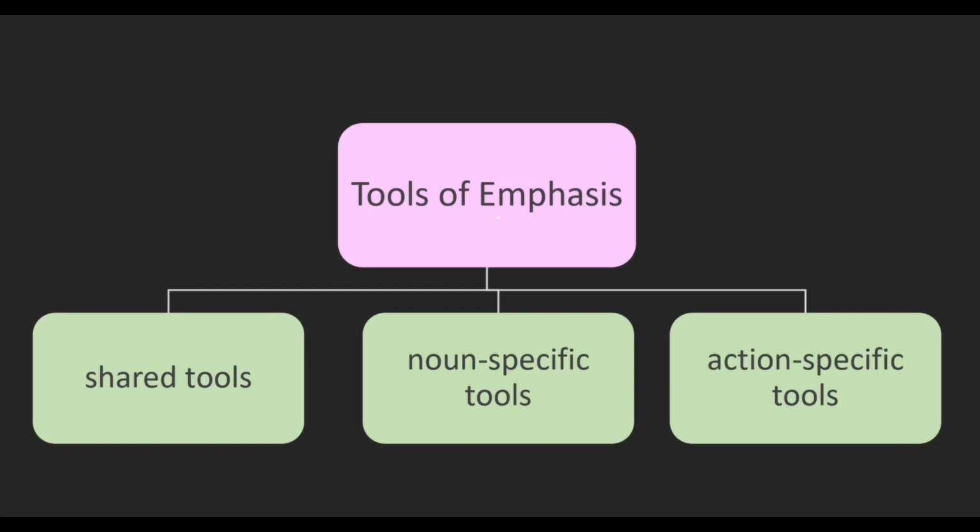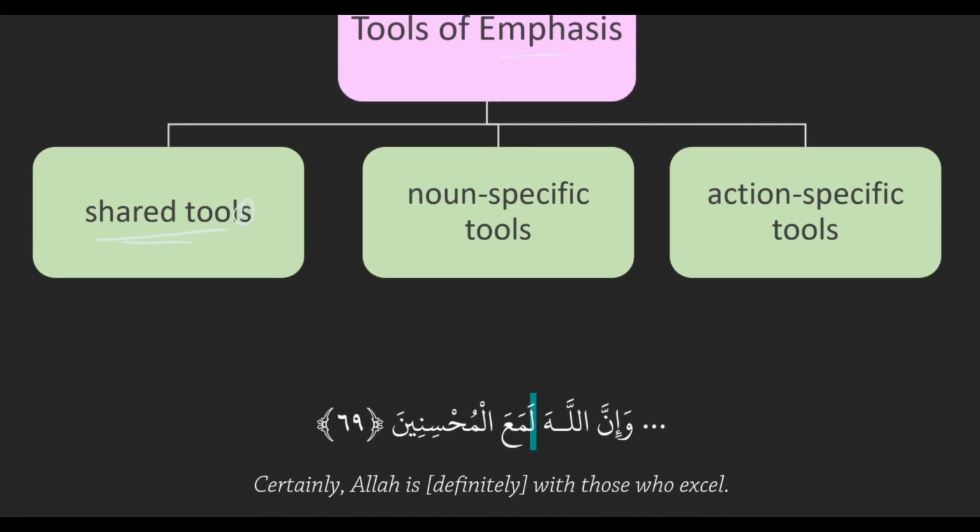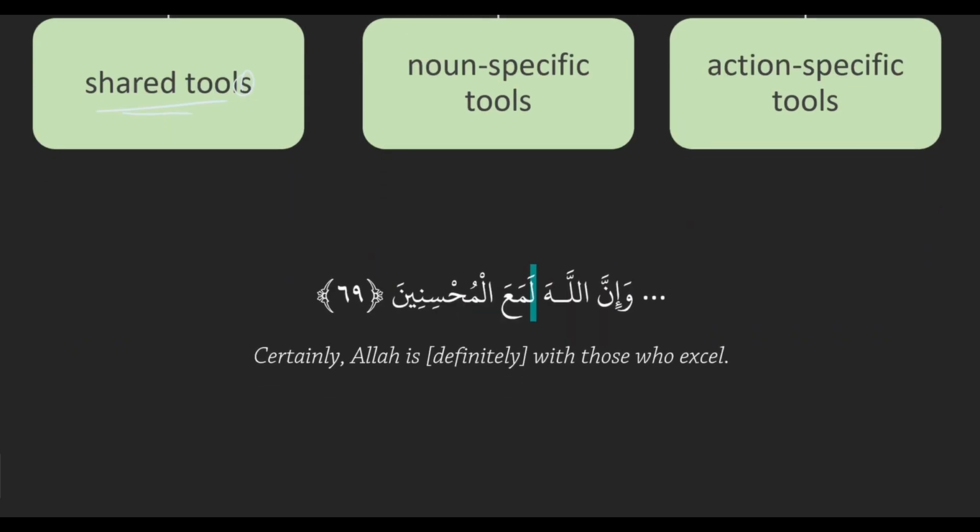We're starting our study of emphasis with our shared tools of emphasis. And even though we say tools, there's actually just one that we're going to study. And that is the lam of emphasis. The lam of emphasis can appear on any kind of word, and it translates as definitely. So here are some examples.